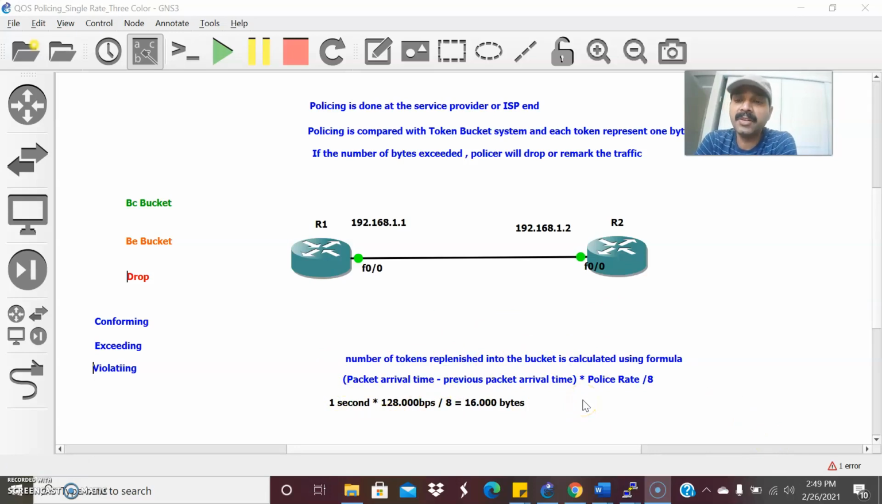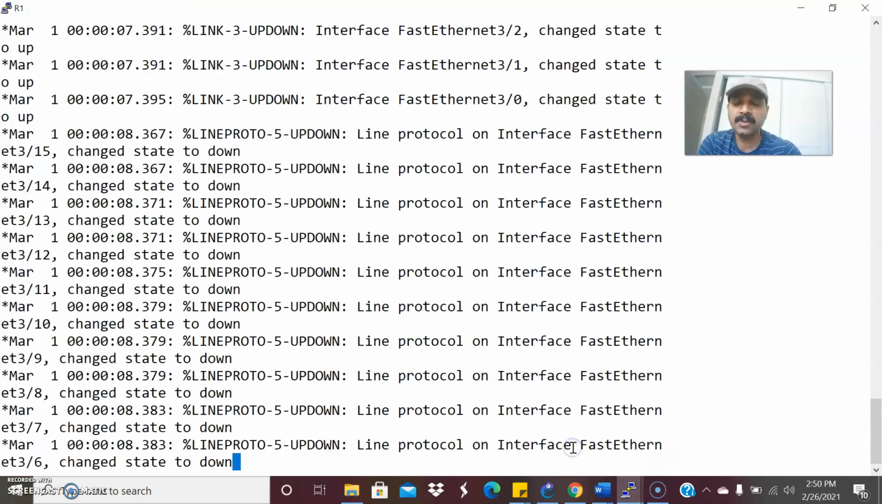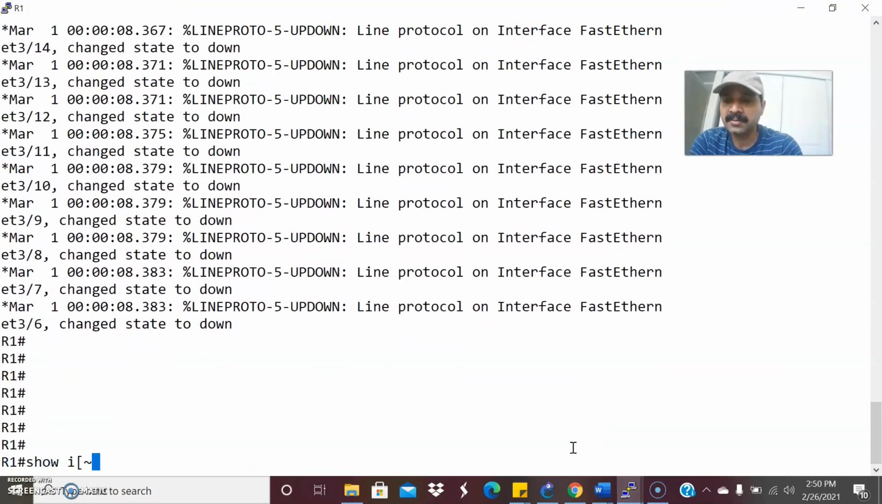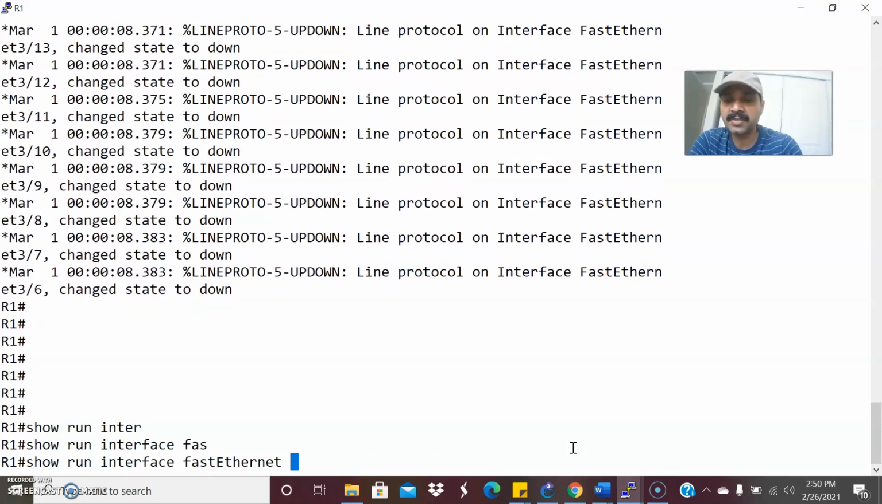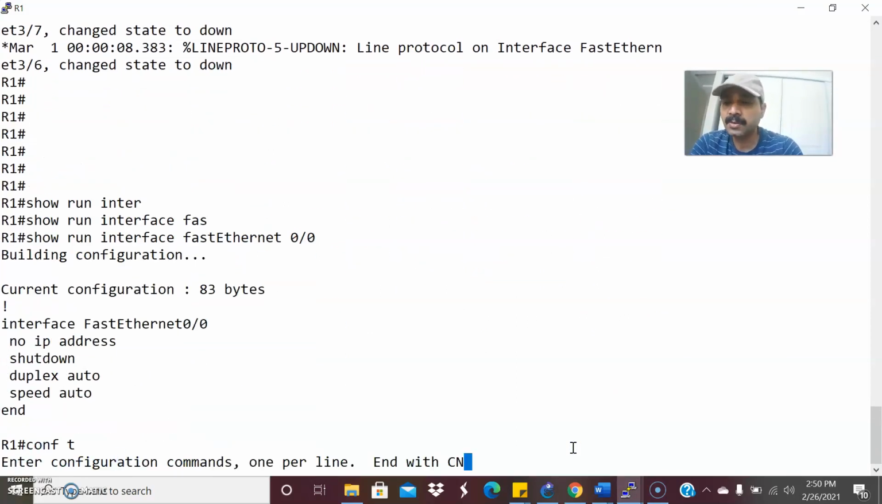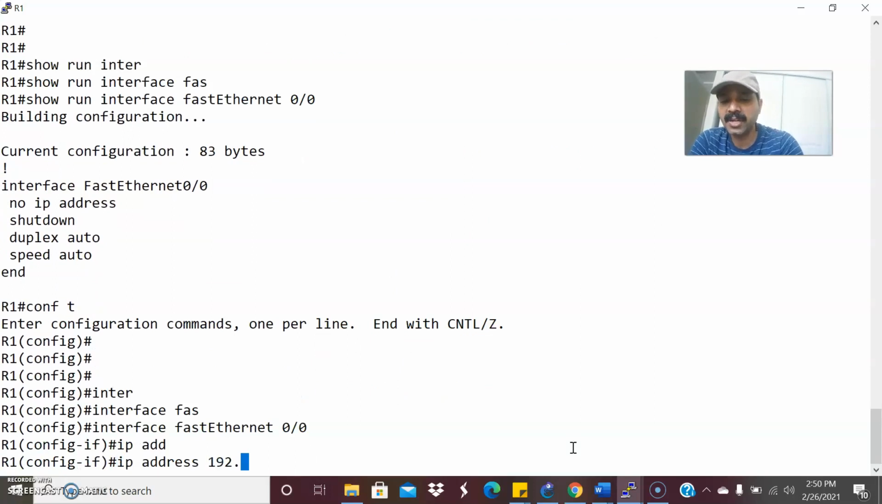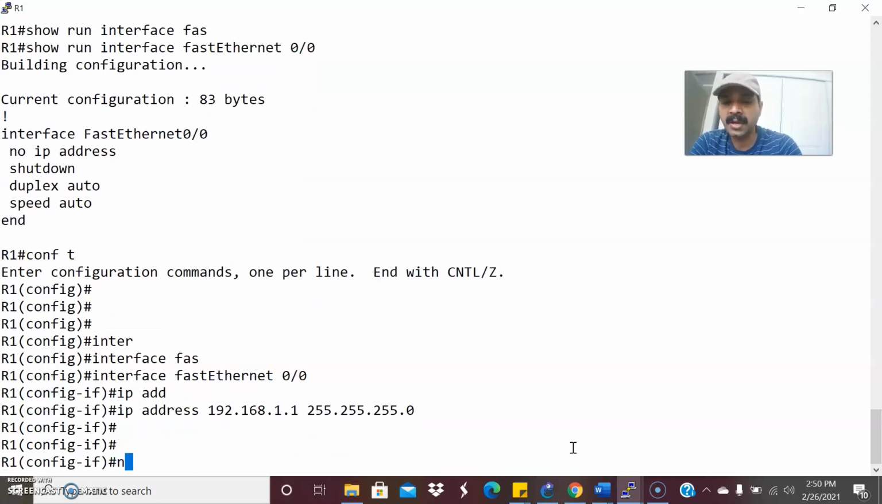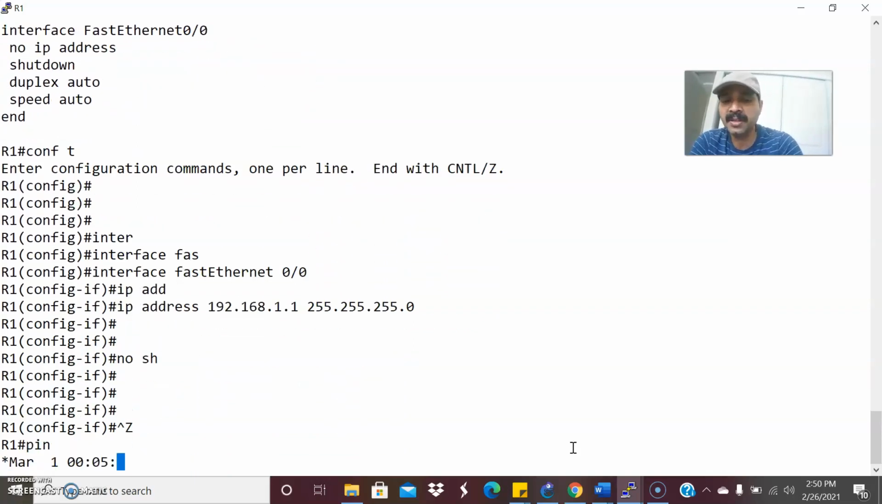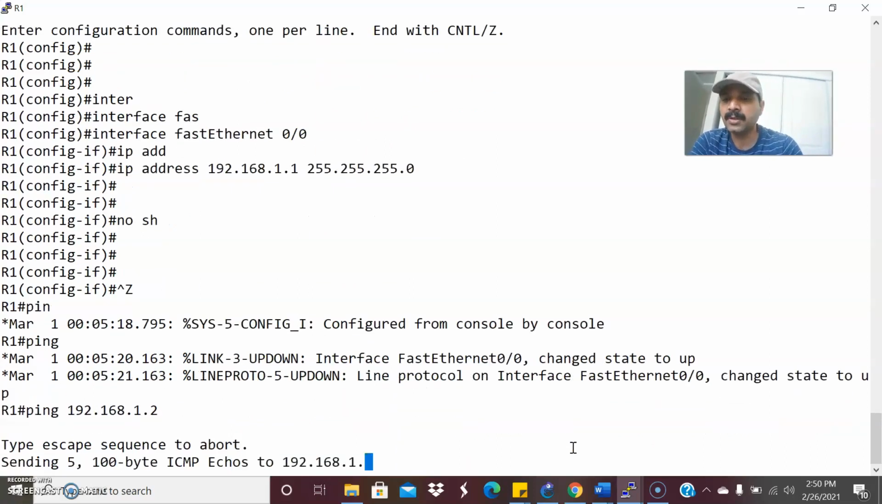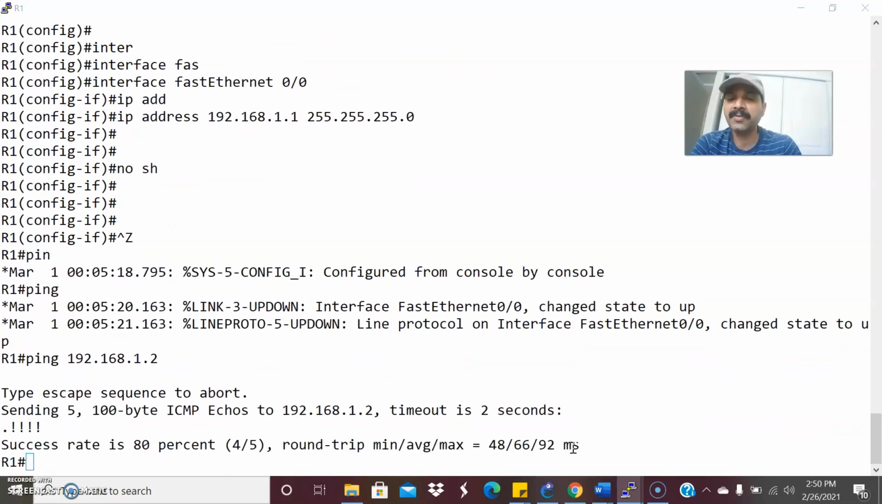So now let us go to the configuration, and I am going to configure these three stages: conforming, exceeding and violating. For that, I have to create the class map. But before that, let us see the configuration. I have to configure this IP address. Go to configuration mode, interface FastEthernet 0/0, and the IP address is 192.168.1.1 with mask 255.255.255.0, and let us do a no shut. Let us ping the remote IP, that is ISP, 1.2, which I have configured as 1.2.